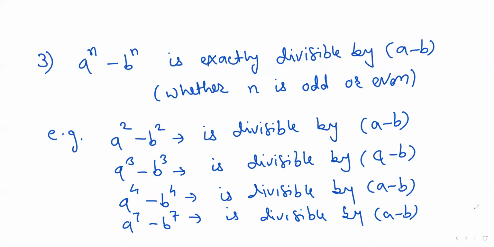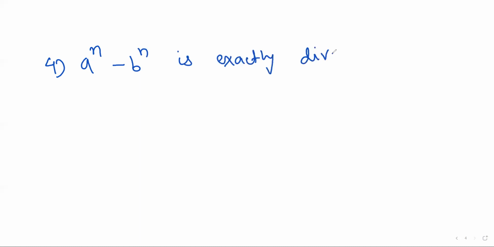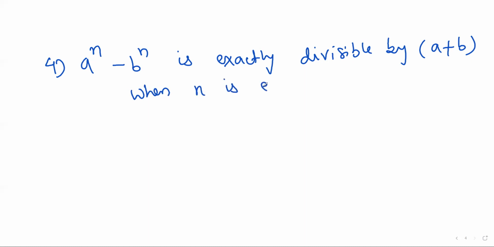Now let's understand fourth condition. That is a raised to power n minus b raised to power n is exactly divisible by a plus b when n is even, right?